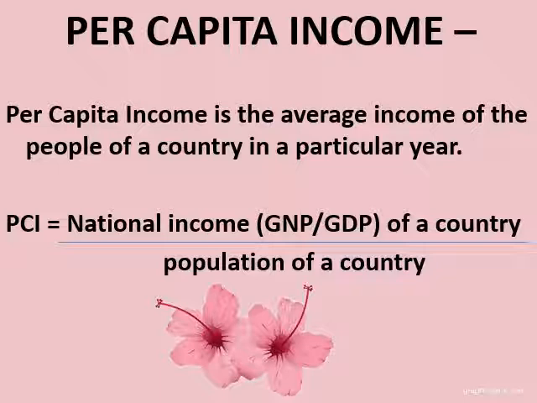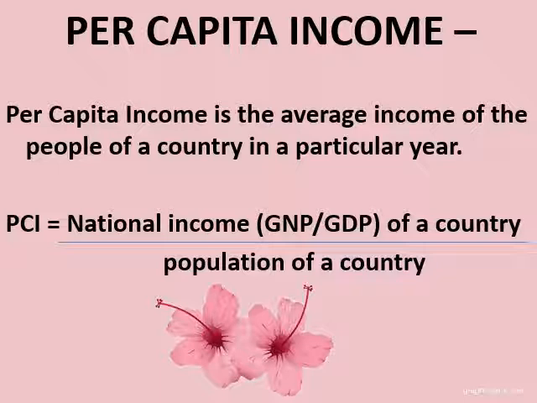Economists quite strongly believe that the main core of economic growth is the increase in per capita income. So a mere rise in GDP or GNP is not considered economic growth. What is considered economic growth is an increase or rise in the per capita income of a country.